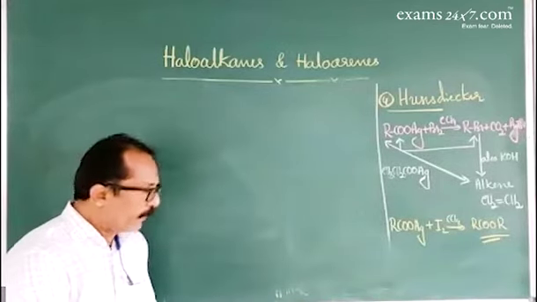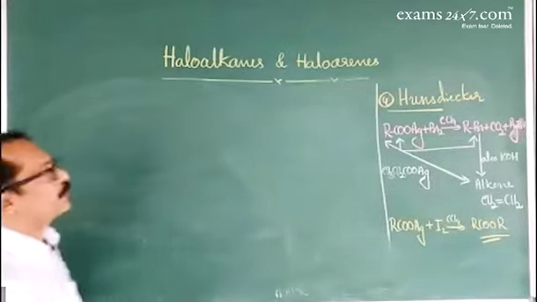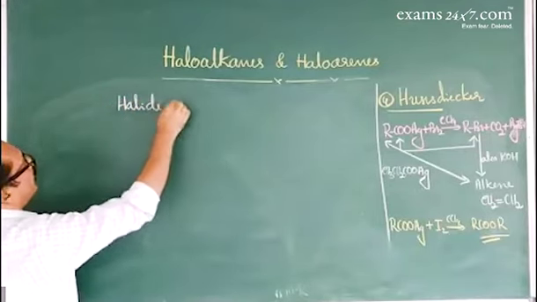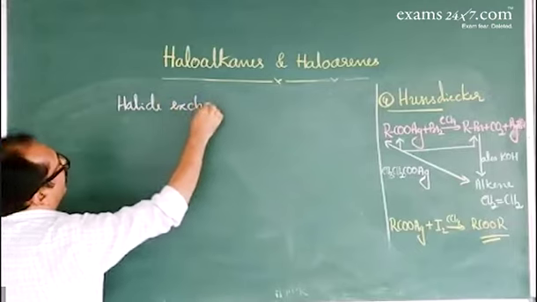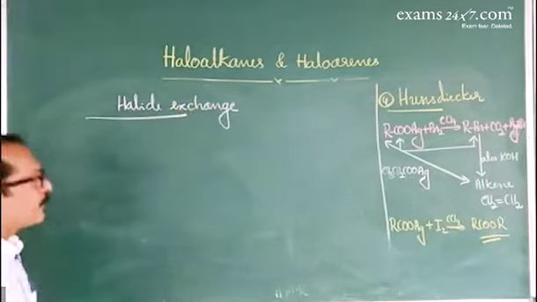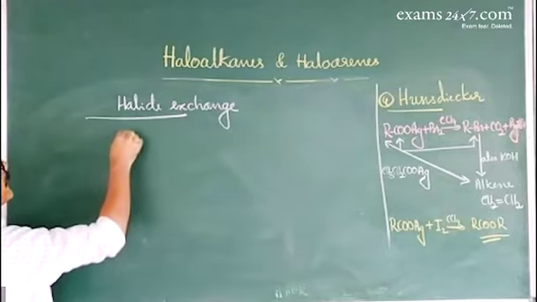Now, next about halide exchange. There are 2 methods. Both methods are very, very important. In the halide exchange method, the first one is the Finkelstein reaction.